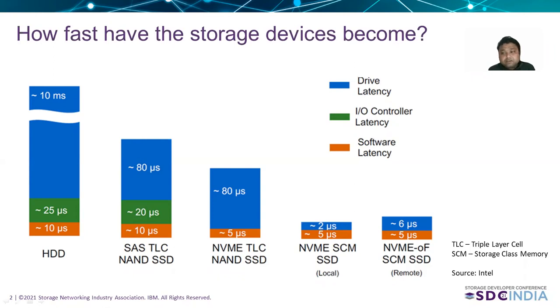2000 was the time of hard disk drives. A disk I/O used to take around 10 milliseconds to complete a single round trip. The operating system overhead, or the software overhead, for this I/O was around 10 microseconds, which was negligible in comparison to the total round trip I/O time taken by the hardware.